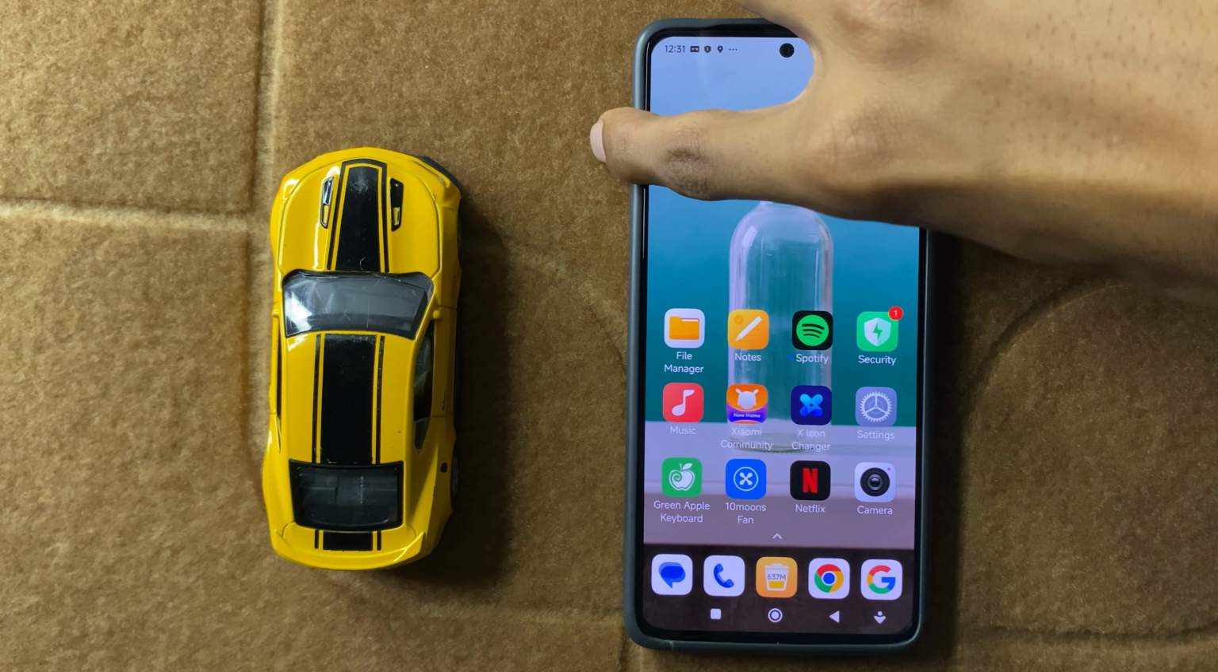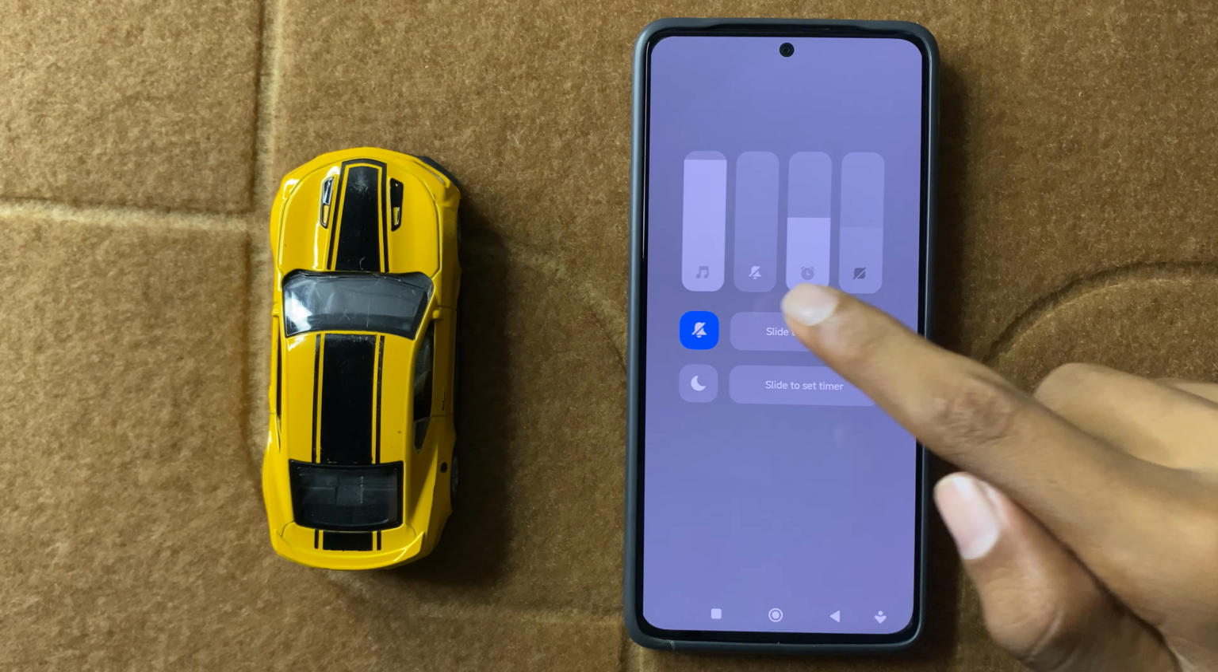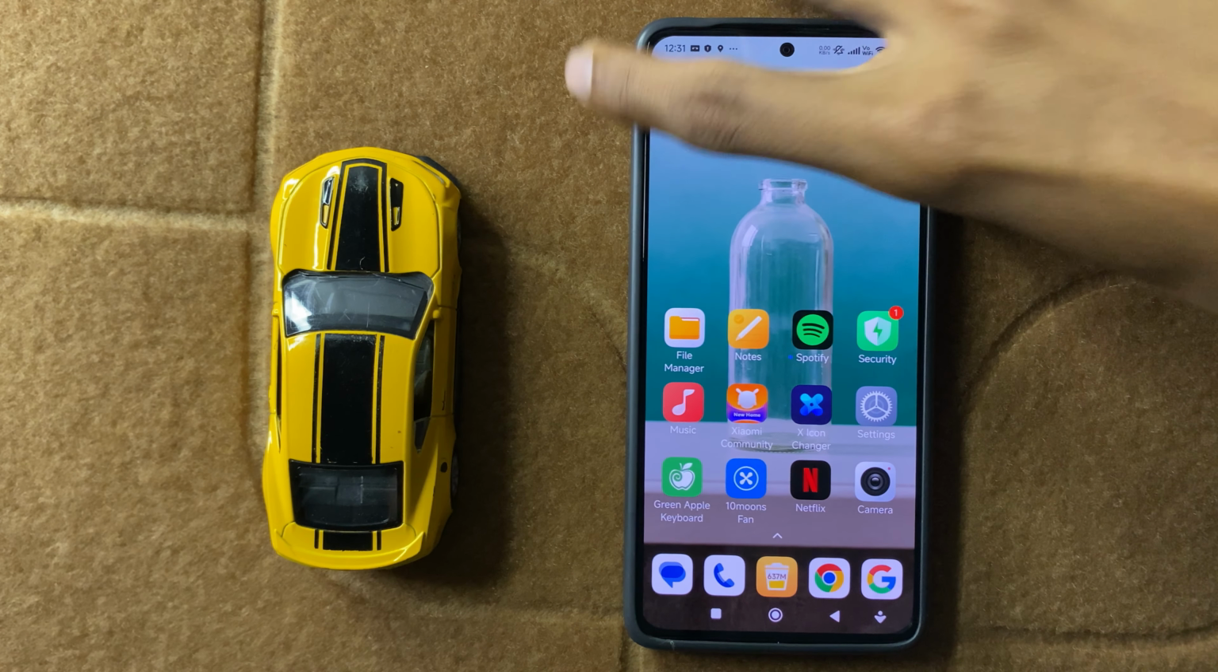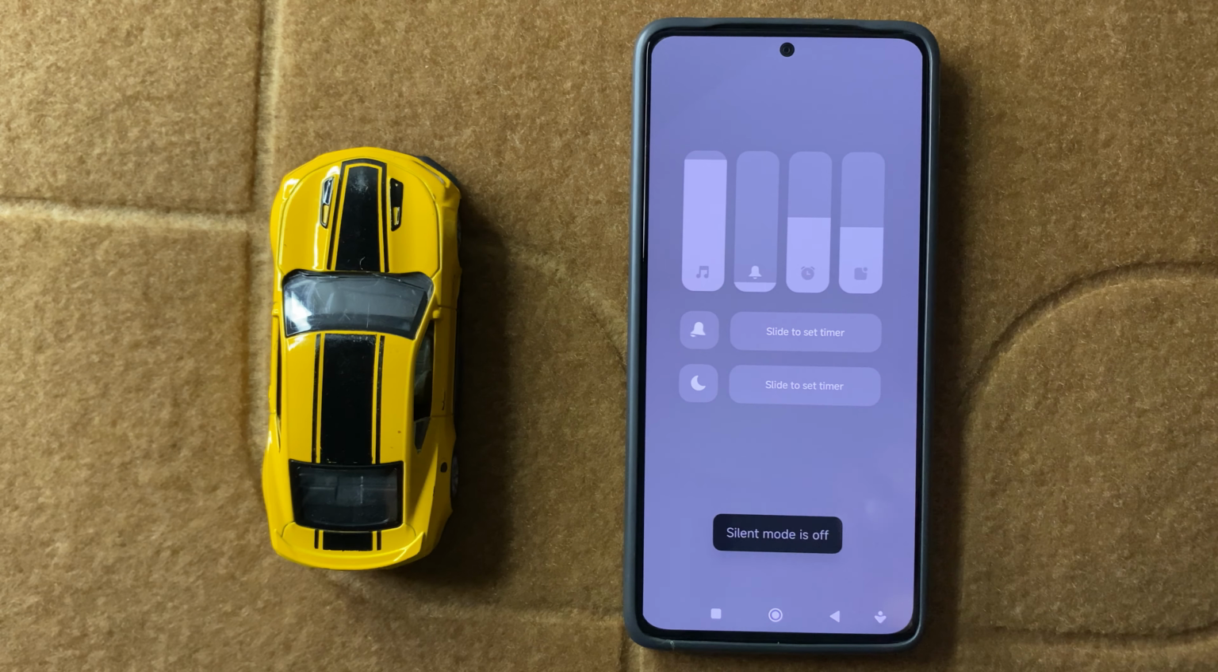The another way to unmute your ringtone is press volume button and then click on these three dots. If you want to unmute your ringtone, then simply click on this ring button and it will unmute.